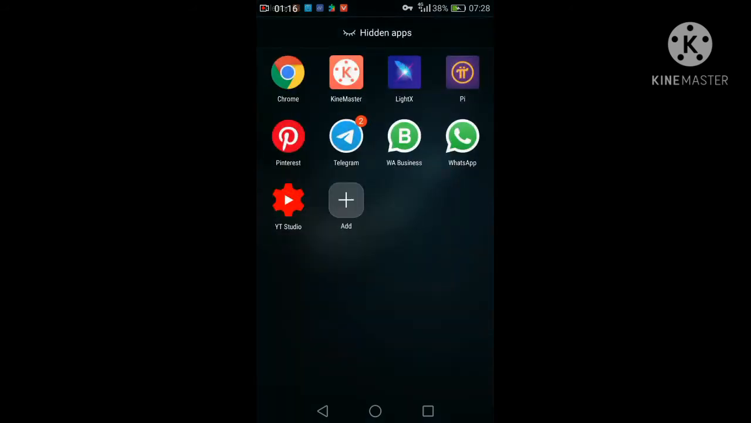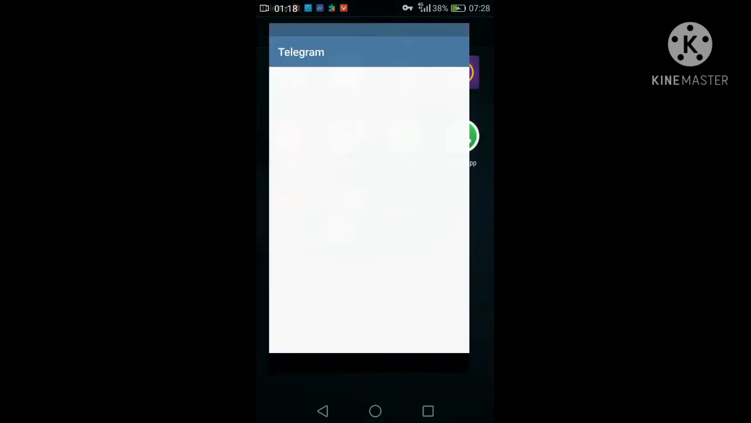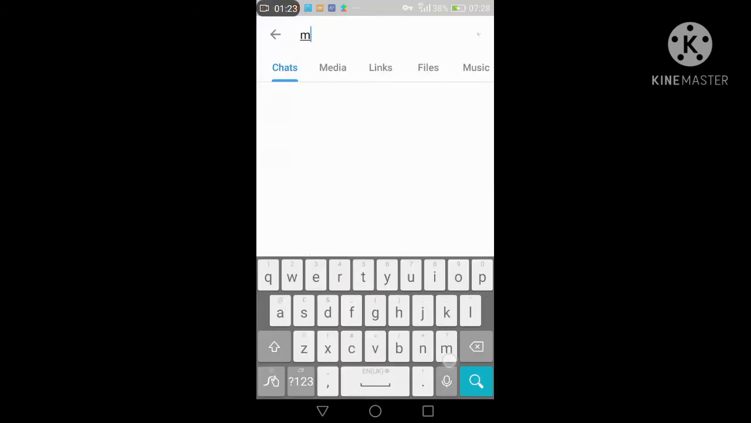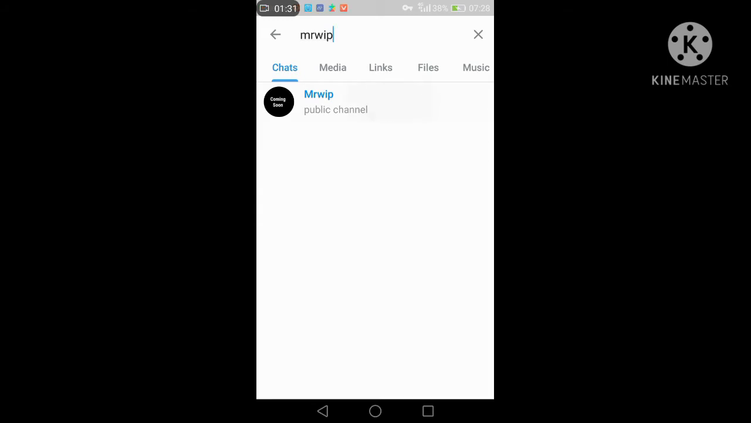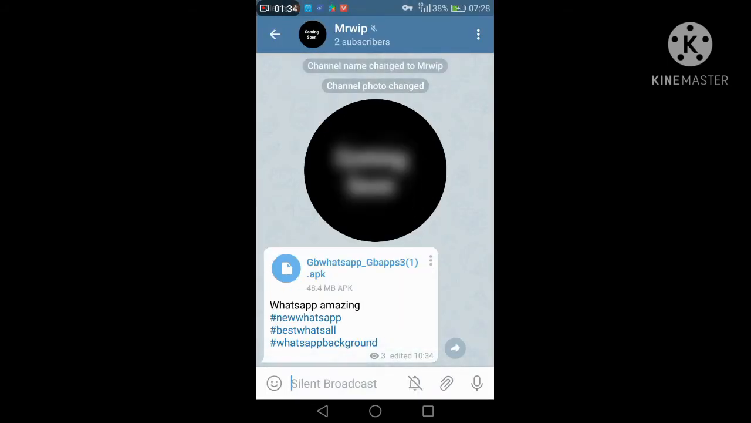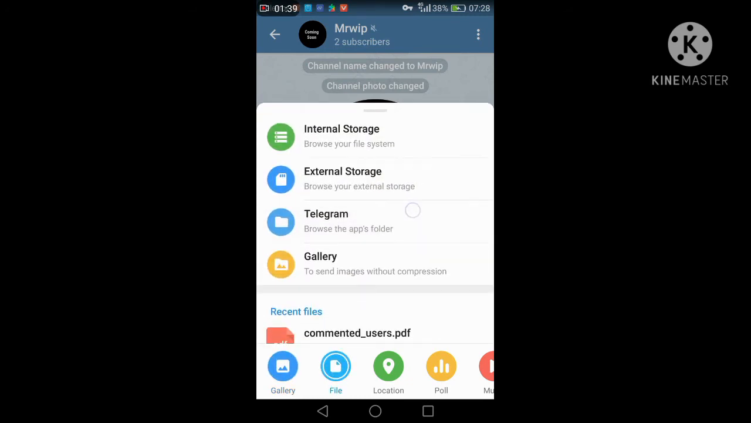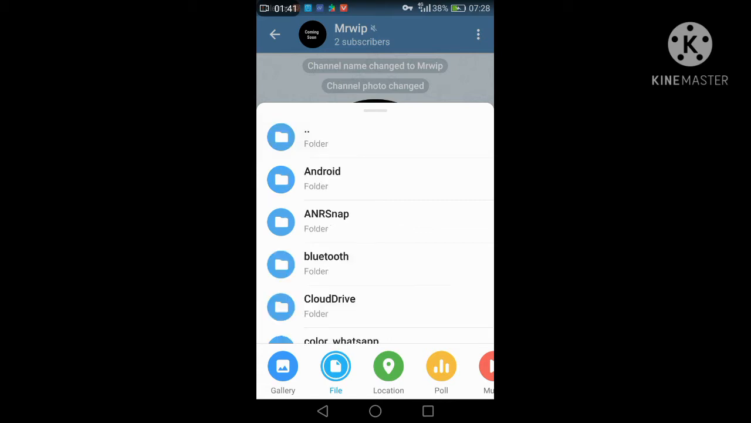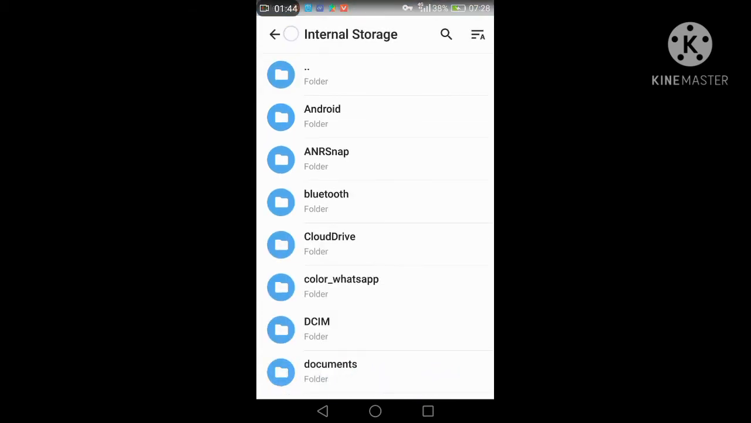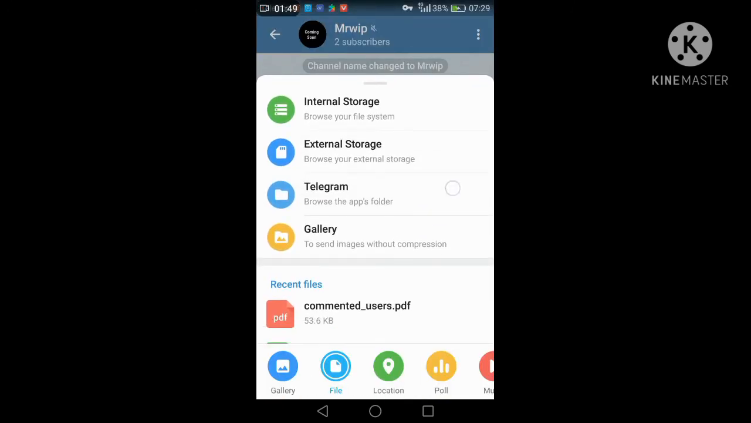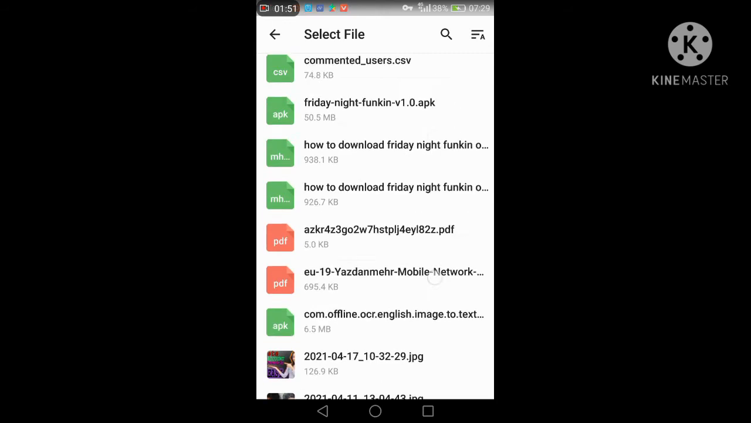First of all, install the Telegram app from the Play Store. After you install Telegram, search here for Mr. Whip, MRWIP, and then click on Mr. Whip. I am sharing with you an app that is the best app. You could use that app. So now I am going to use that app and tell you about it.